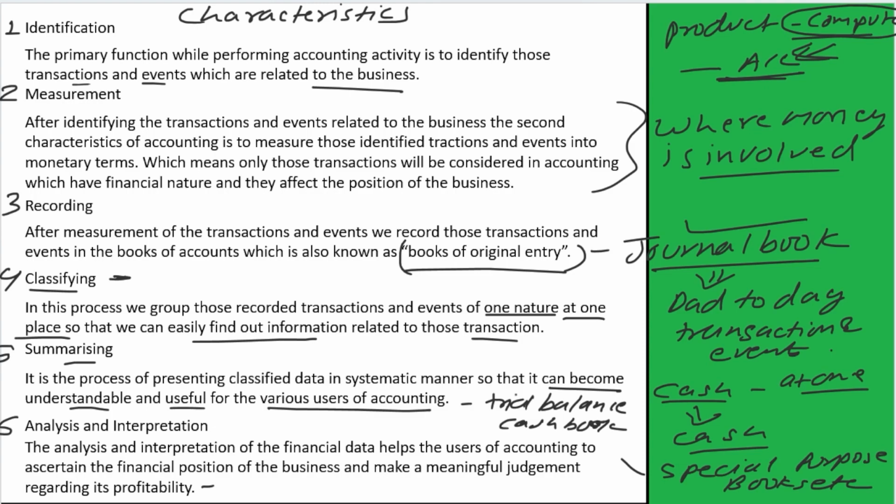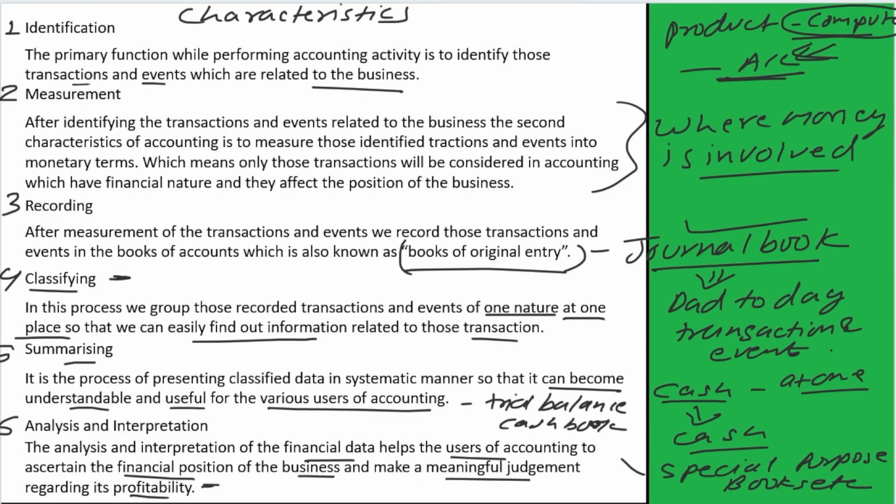Means after preparing these final accounts or financial statements, the management of the company analyzes and interprets these financial data with the help of users of accounting and ascertains the financial position of the business so that it can make meaningful judgment regarding the profitability.